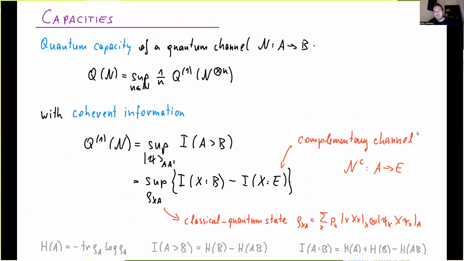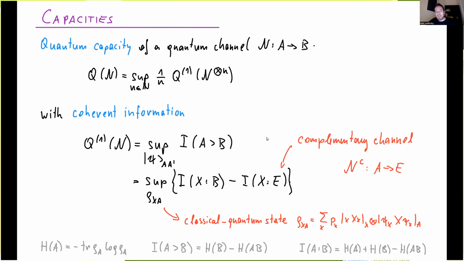For both of these quantum channel capacities, we have formulas. So for the quantum capacity, this is the quantum capacity theorem, which expresses the capacity in a regularized formula. And the underlying information quantity in this regularized formula is the so-called coherent information that I obtain by taking a pure bipartite state psi on A and A prime. Those are both isomorphic copies of the input system to the channel in general. And then I send the A prime system through the channel to get a bipartite state on AB. And then of that state, I take the coherent information, which is down here: the entropy of the B system minus the joint entropy.